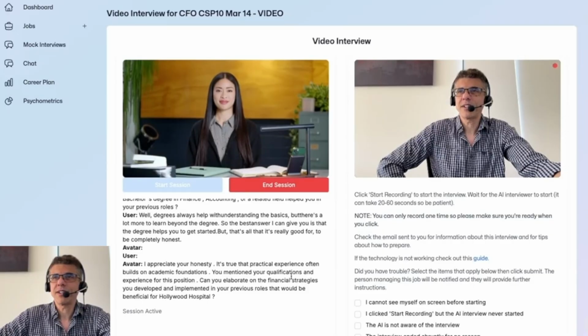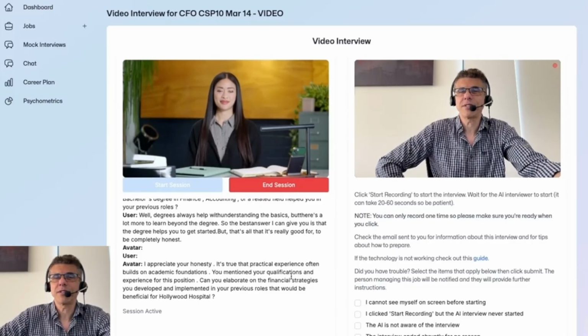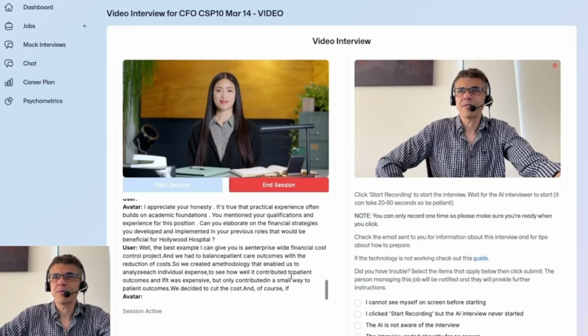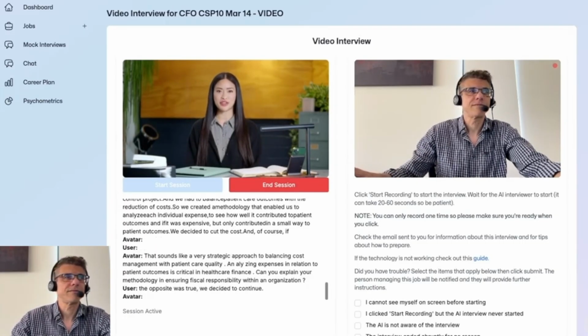So we created a methodology that enabled us to analyze each individual expense to see how well it contributed to patient outcomes, and if it was expensive but only contributed in a small way to patient outcomes, we decided to cut the cost. And of course, if the opposite was true, we decided to continue. That sounds like a very strategic approach to balancing costs.